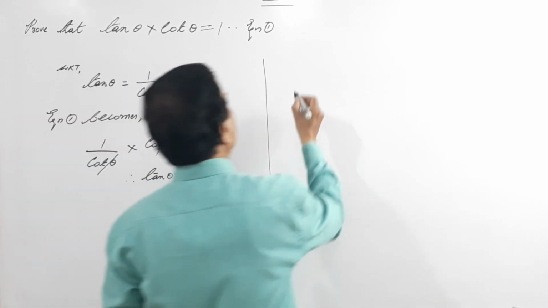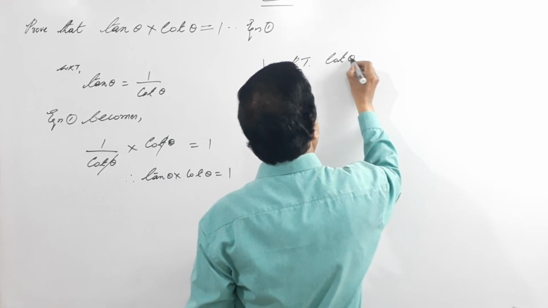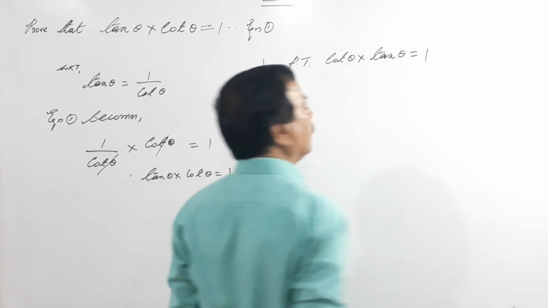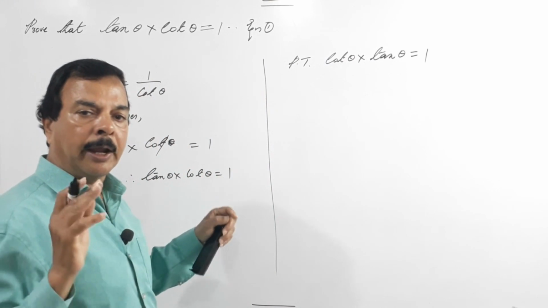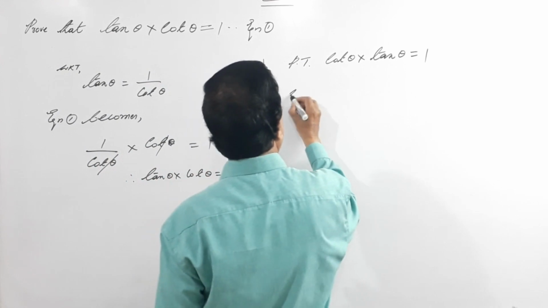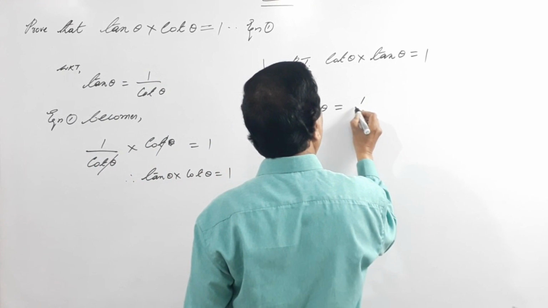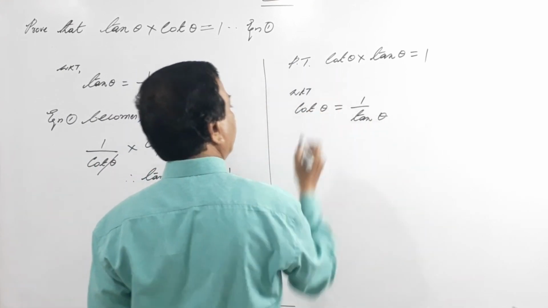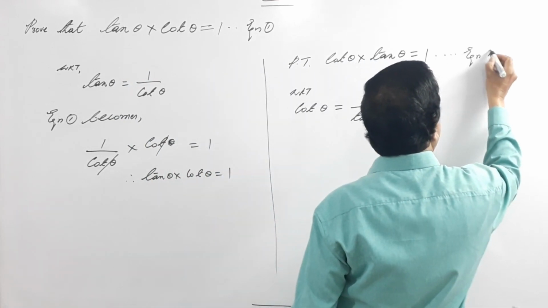Next, sometimes prove that cot theta into tan theta equals 1. They may ask anything in this, so get prepared. You should be well versed to handle these problems. We know that cot theta equals 1 by tan theta. So here I will put 1 by tan. This is our equation 1.